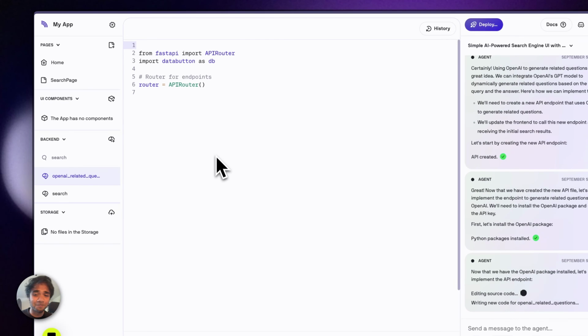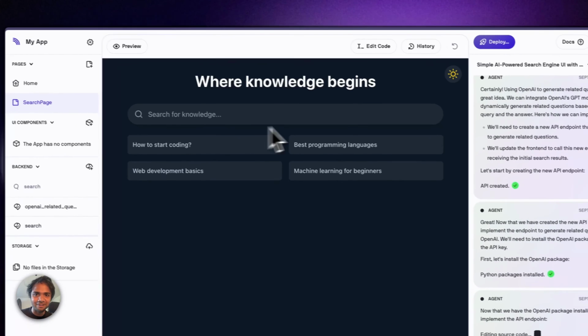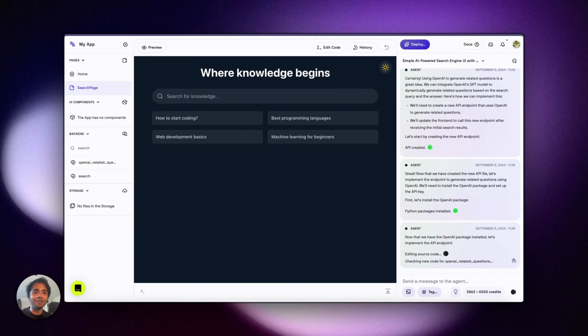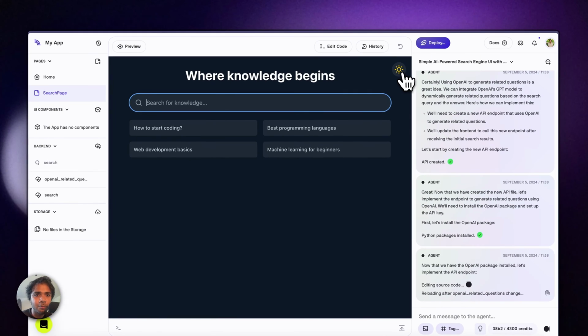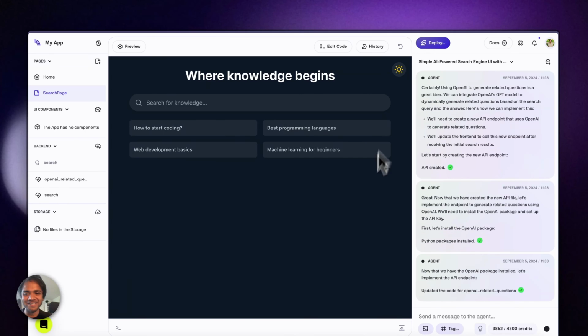So we're now creating a new endpoint, which will also be triggered after Tavily creates the entire search, and then OpenAI will create a new related question section. That's super cool. Why not? Let's do that. I would also, this is bothering me so much. Yeah, I would change that as well.